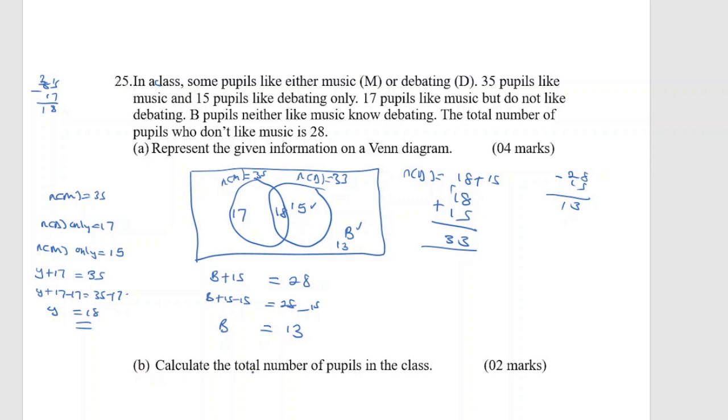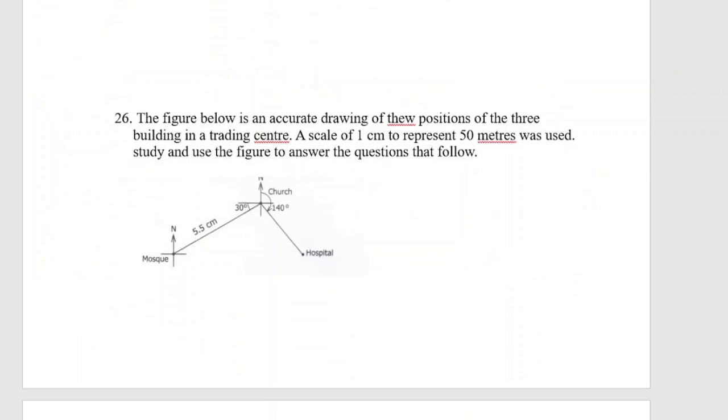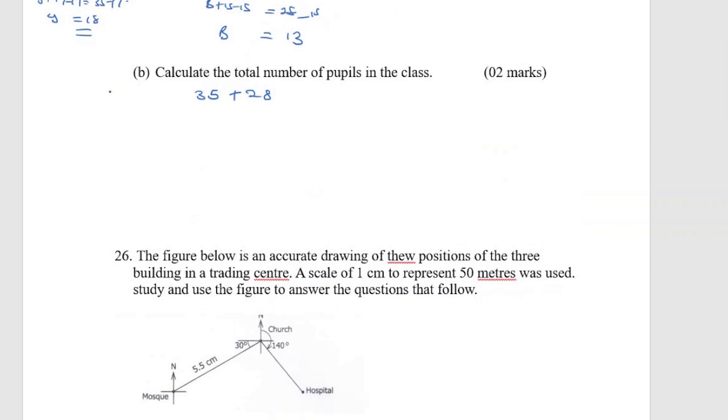Therefore, part B is telling us to calculate the total number of pupils in a class. To get the total number of pupils in a class, we are now going to add 35, all of this set here, we are now going to have 35 members, and then plus, because we have all these, plus 15 and the B members. Now when you add 15 and B members, that is 28. So you can do it like that. Let me increase, we get some space here. Then when we get our side work, 35 plus 28, this is giving us 63 members.